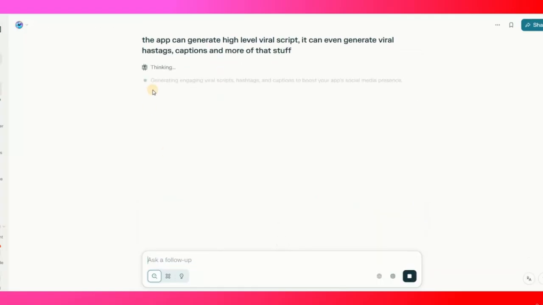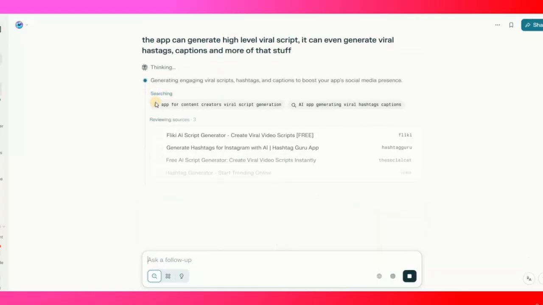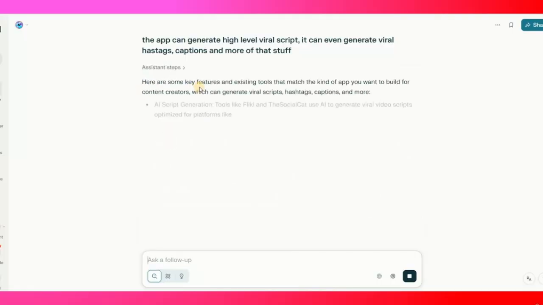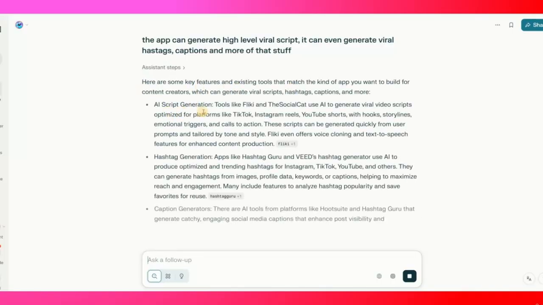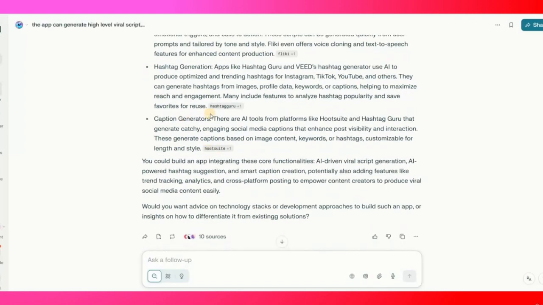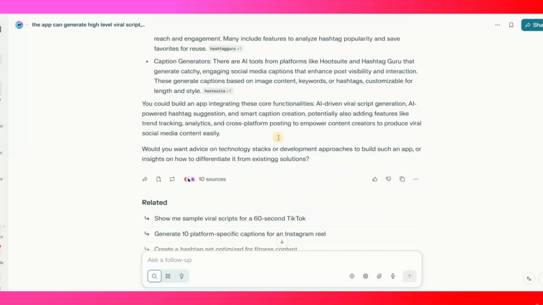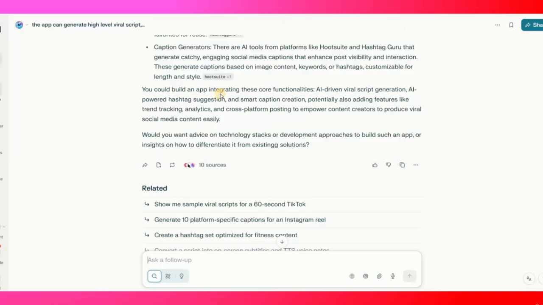So let's hit enter. So here are some key features: AI script generator, hashtag generation app, caption generator, AI tools platforms like Hootsuite, Hashtag Guru that generates catchy and engaging social media captions. You could build an app integrating these functionalities.